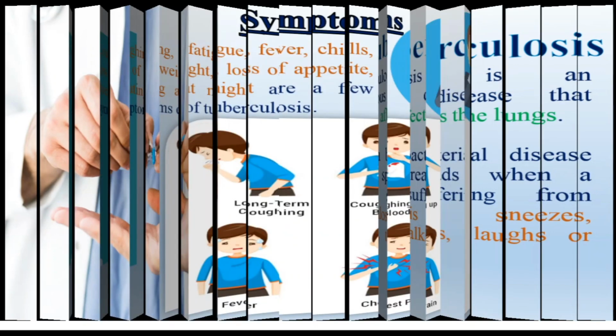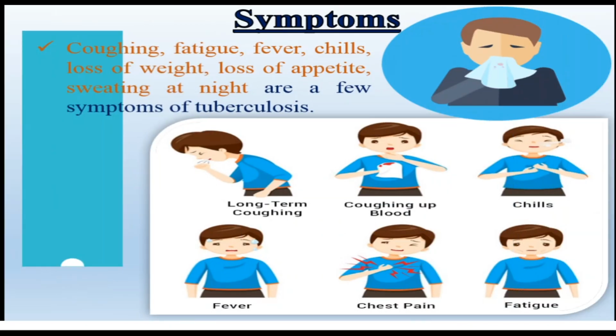Next, symptoms: coughing, fatigue, fever, chills, loss of weight, loss of appetite. Appetite means hunger. Sweating at night, especially at night, are a few symptoms of tuberculosis. You see the image.